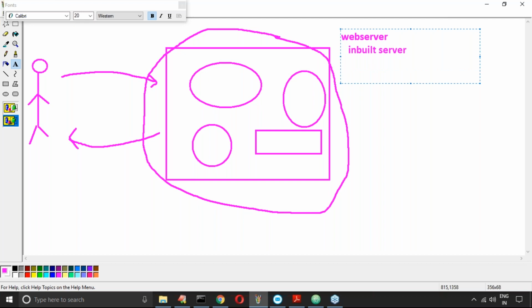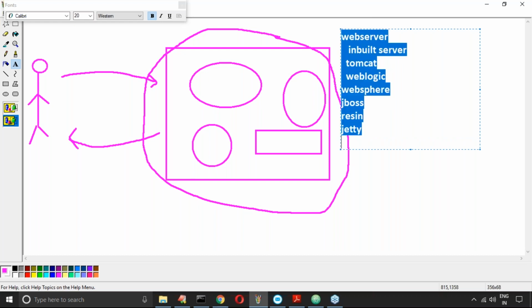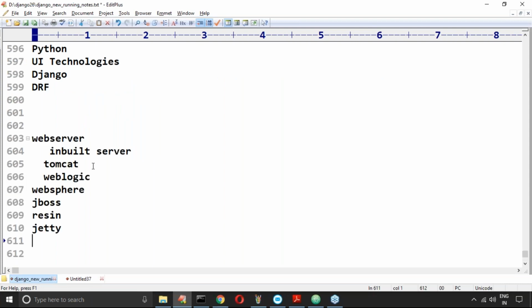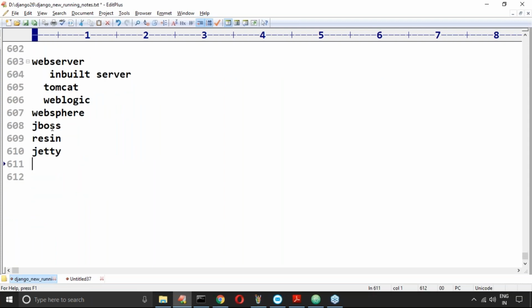If you are not feeling comfortable, you can use Tomcat, WebLogic, WebSphere, JBoss, something like that. You people may be aware of Resin, Jetty; all these things are various web servers. Observe carefully, the inbuilt web server is already there.